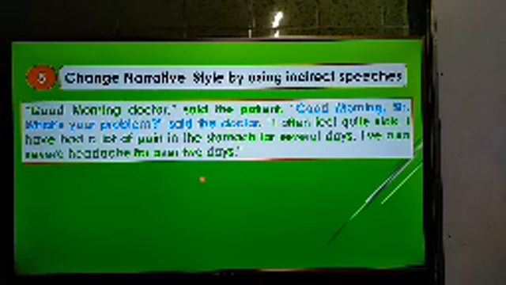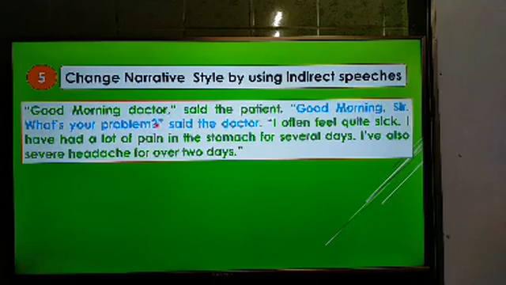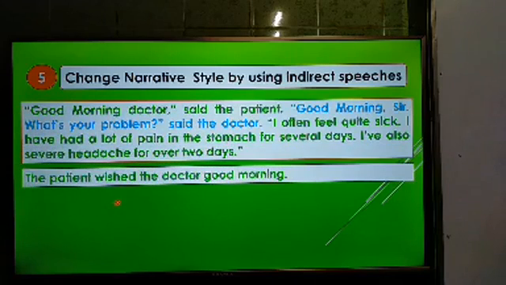This is the passage, and you know that to answer passage narration, we have to find out the speaker and the person spoken to. This is the main thing, and in this passage we see two persons, the patient and the doctor. Good morning doctor, said the patient. That means the patient has said this. So the answer will be, the patient wished the doctor good morning. Here, for good morning, we have to use a reporting verb, wished.